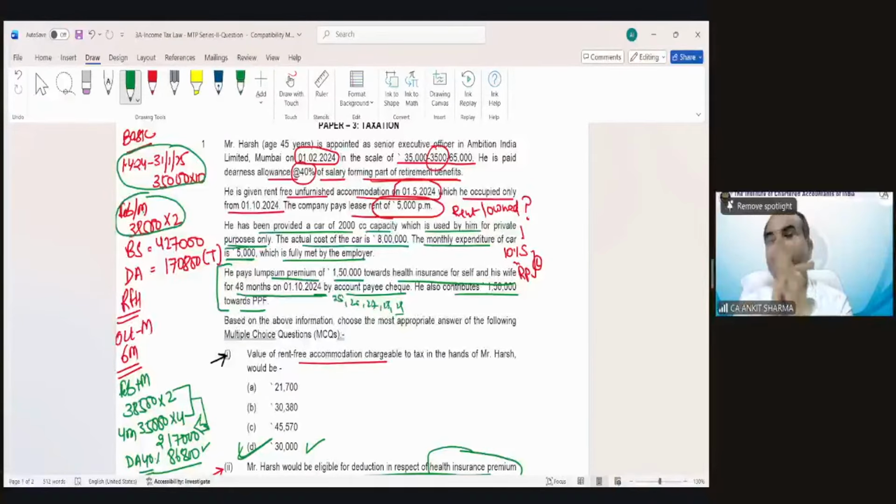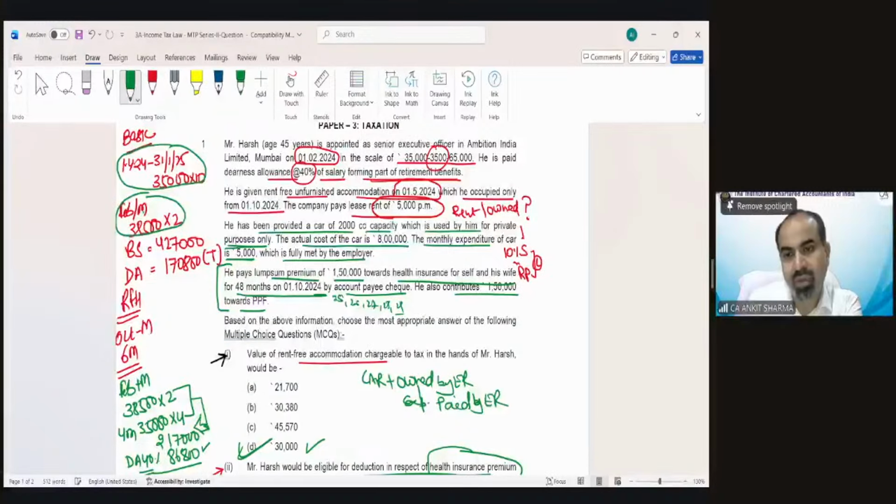What does the provision say? What should be the taxable value of that car perquisite? Again, I do not need the answer, I just need the provision in one line. The conditions are like this: car owned by employer, expenses paid by employer, car used only for private purpose.